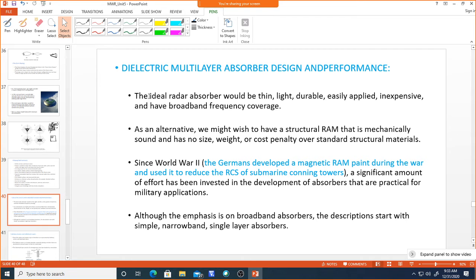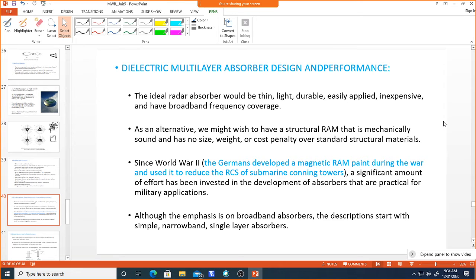But in practice, we don't have any ideal absorber. One parameter or another we have to compromise on, and we don't get an absorber with all these characteristics. Even if you have a lightweight one, you may not achieve broadband frequency, or if you achieve a broadband frequency range, it may be expensive. So we cannot achieve all the characteristics with practically available radar absorbers.